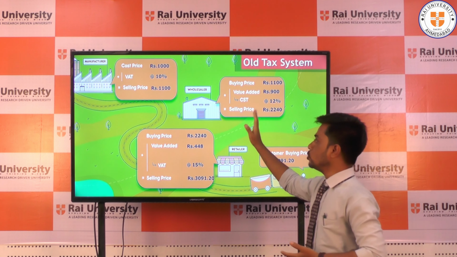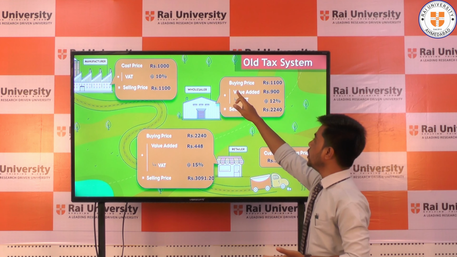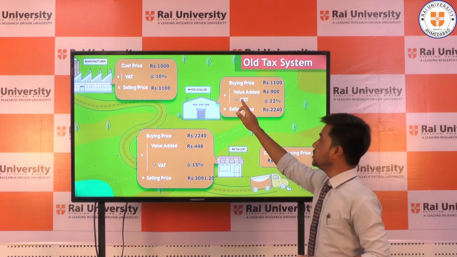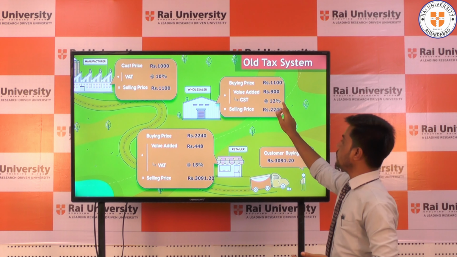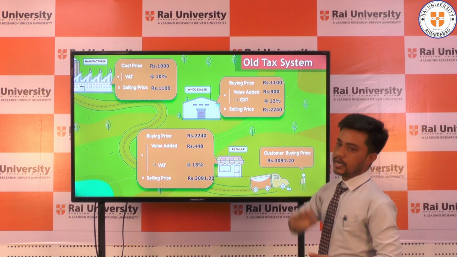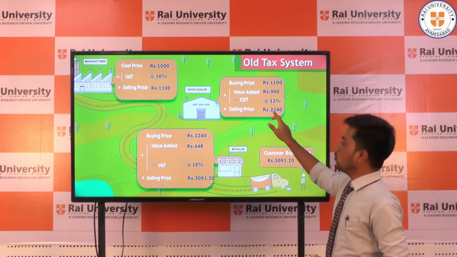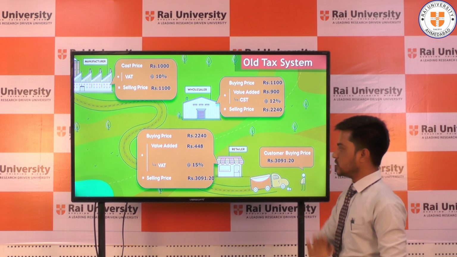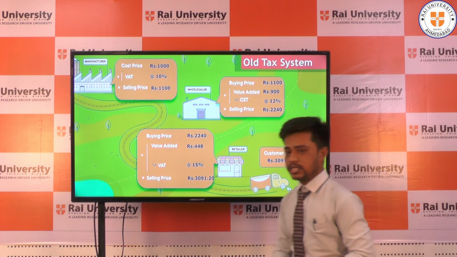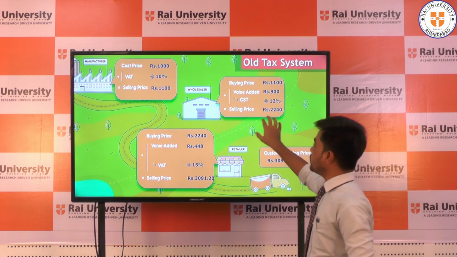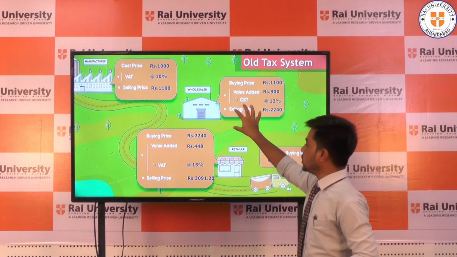Then the wholesaler also adds value added tax and CST. CST is 12% and value added tax is 9%. So the selling price is 2240 rupees.